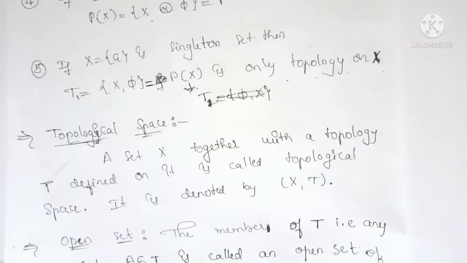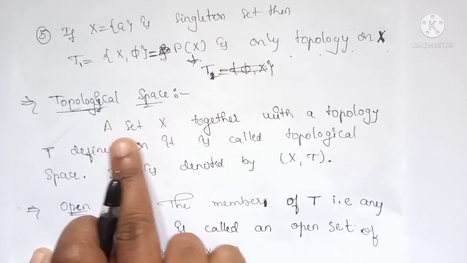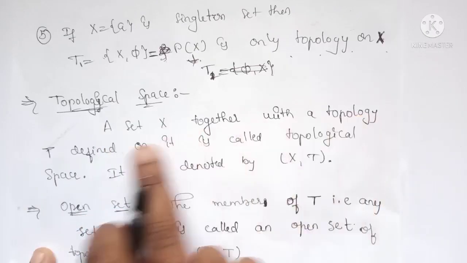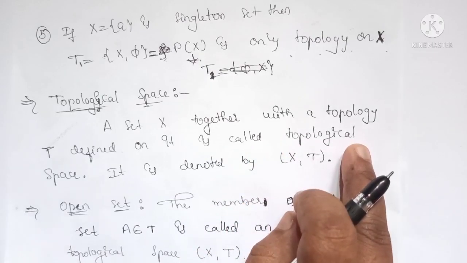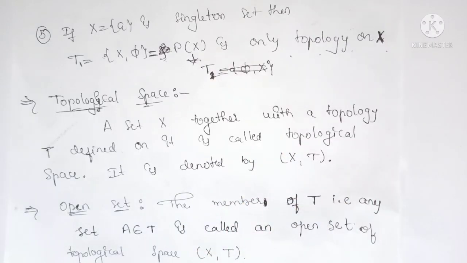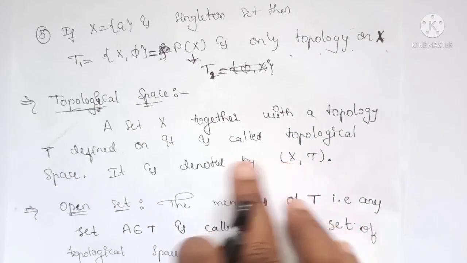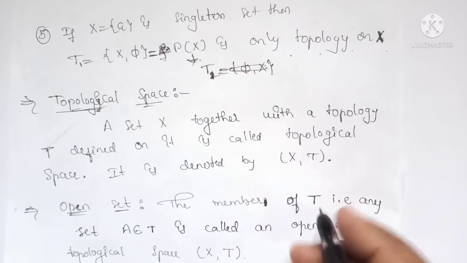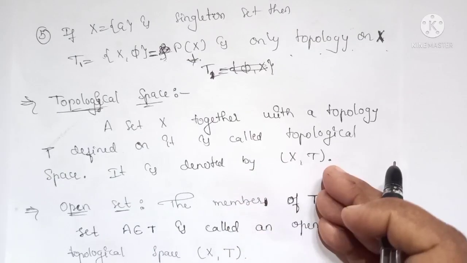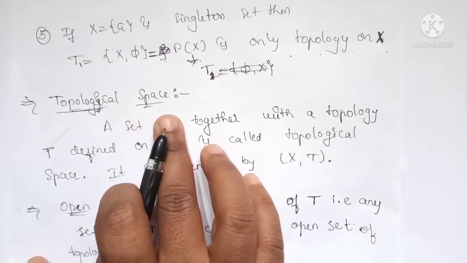Okay, next we have topological space. A set X together with the topology T defined on it is called a topological space. A topological space is nothing but the ordered pair (X, T). Here X is the set and T is the topology. So the set X and topology T together are called a topological space.